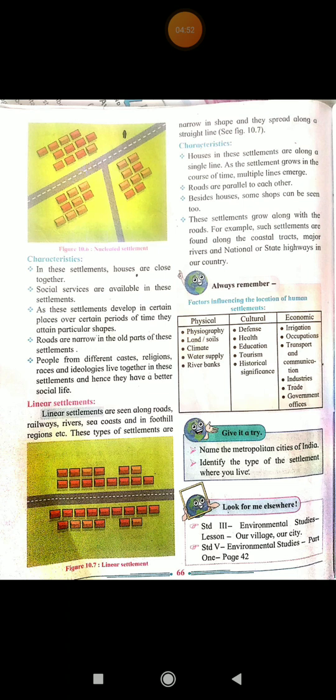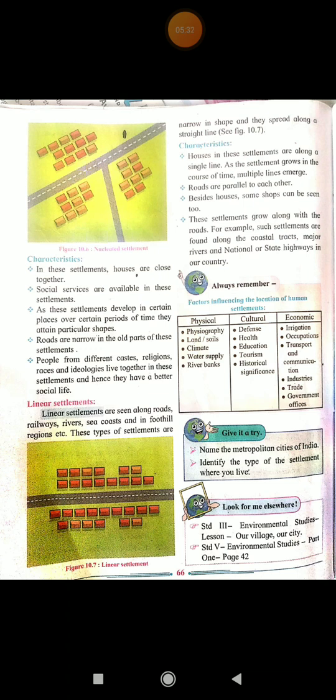So the roads are narrow in the old parts of the settlements. Then people from different castes, religions, races and ideologies live together in these settlements, and hence they have a better social life. So you can find that maximum population is settling in these types of nucleated settlements, irrespective of their caste, religion or any race or ideology, nothing matters. People are staying all together in the form of these nucleated settlements and lead a very happy social life. Okay, let us see now the linear settlements, the third type.